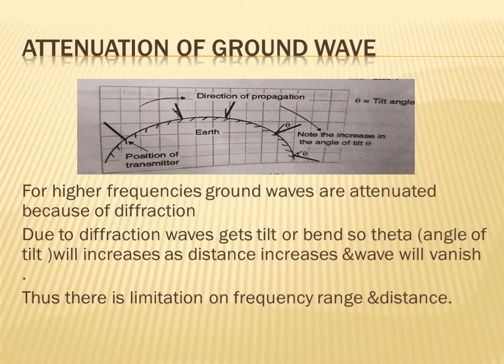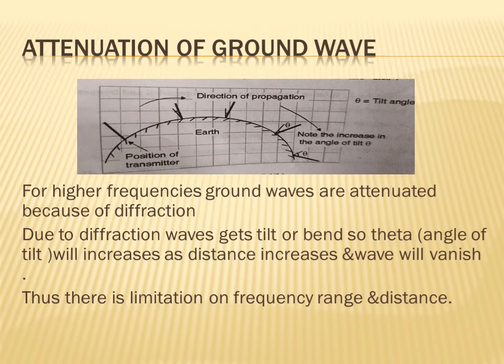The second reason is that due to diffraction the waves get tilted or bent. The angle of tilt goes on increasing as the ground wave propagates over the earth surface. So the wave lies down or dies.